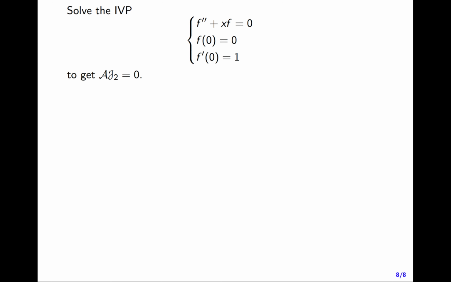And the same for j2. You'd look at the initial value problem f double prime of x plus x times f equals 0, with f of 0 being 0 this time and f prime of 0 being 1 this time. And then I'll show you that the Airy operator A on j2 is also equal to 0. Great. So we're halfway to having a fundamental solution set. Are these functions j1 and j2 linearly independent? That's the next thing you need to know for a fundamental solution set.